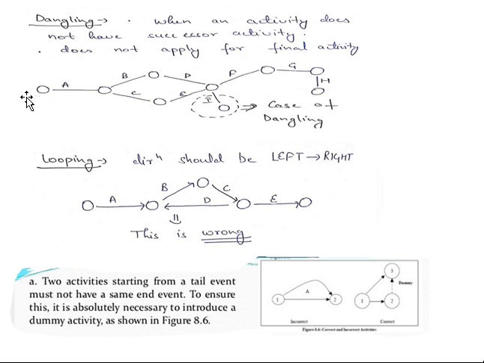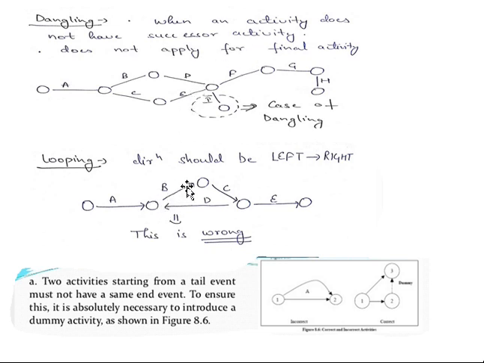There should be a common starting node and a common end node when you are constructing your network diagram. The definition: when an activity does not have a successor activity, it does not apply to the final activity. That is the simplest way.